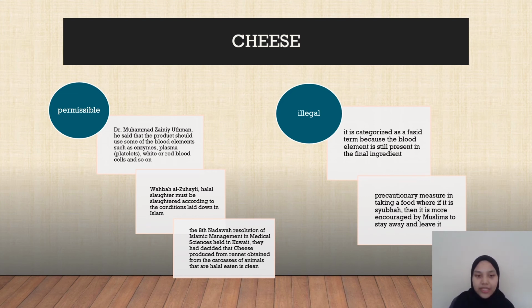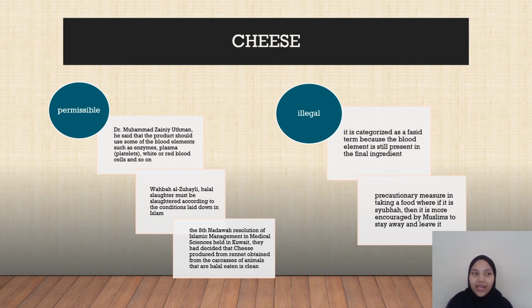The first one is wine that then becomes vinegar by itself, without the intervention of humans. The second is the skin and fur of a dead animal, apart from dogs and pigs, after it has been tanned. And the third is something that turns into an animal, like a carcass turning into a caterpillar, because of the occurrence of a new life. So based on the category, blood plasma is not included in that category.